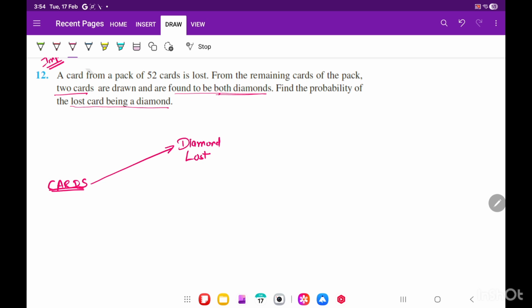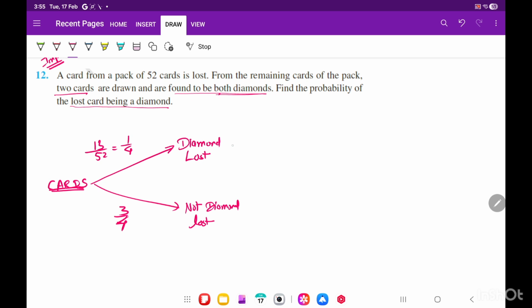So how many diamonds are there? 13. 13 out of 52. So there is a 1 by 4 chance that a diamond is lost. Or maybe not diamond, some other card is lost. So that will be 3 by 4. Okay? Because 1 by 4 is diamond lost, so the remaining 3 by 4 is diamond not lost.